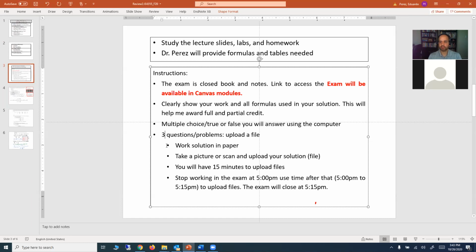So again, the rules are very similar to those that you followed in the first exam. I think there were no issues on that first exam, so I think everything worked very well. So we are gonna follow the same strategy for this exam. I have some problems that I want to discuss as part of the review, so that's what I'm going to do next. But at this point, I would like to ask if there are any questions.